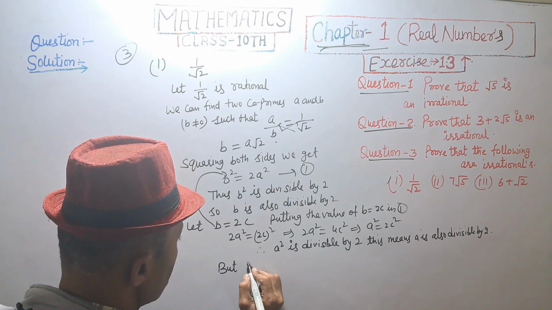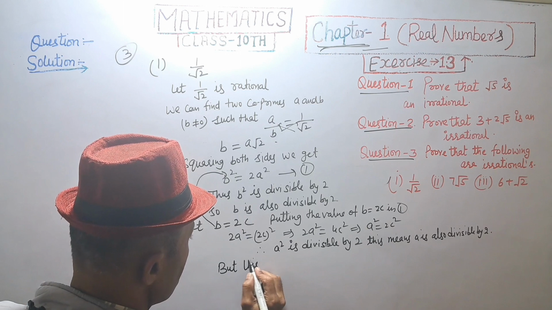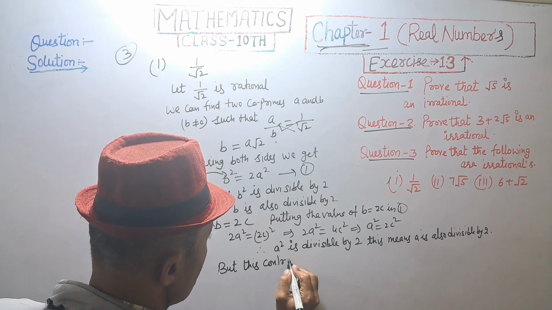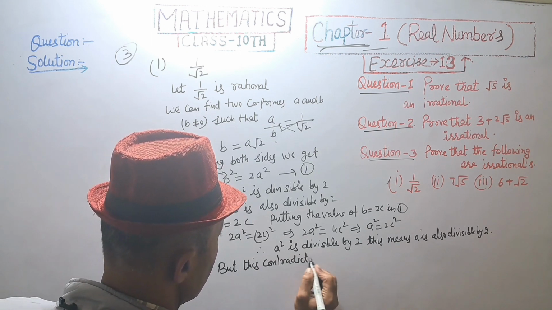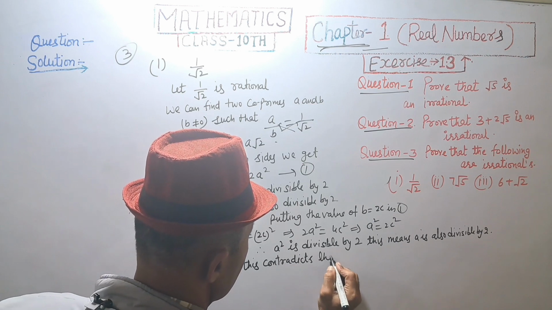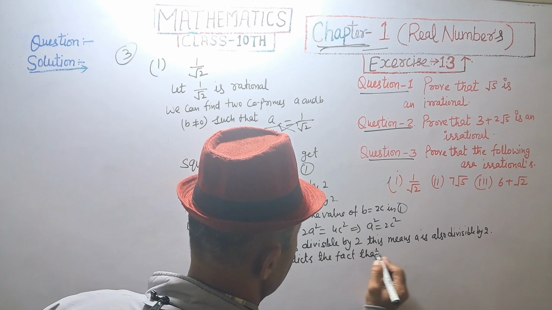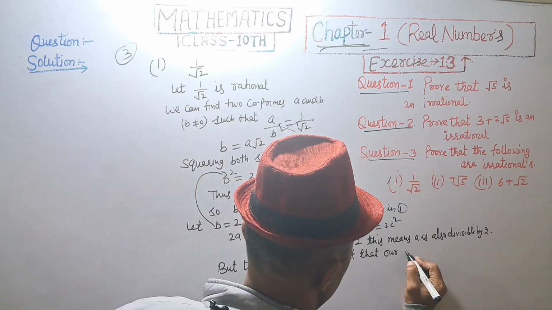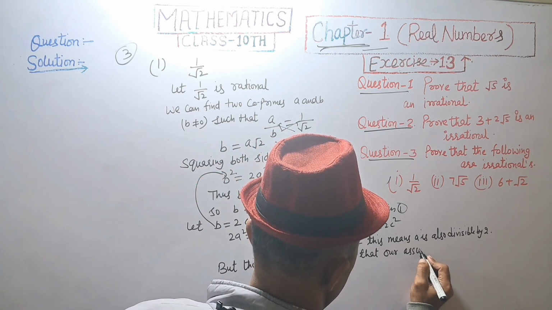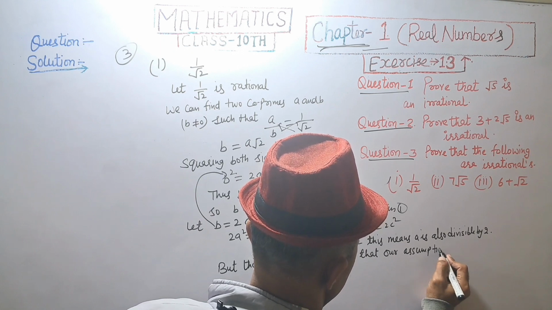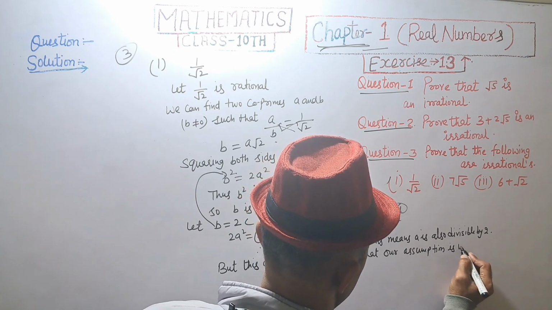But this contradicts the fact that our assumption is wrong.